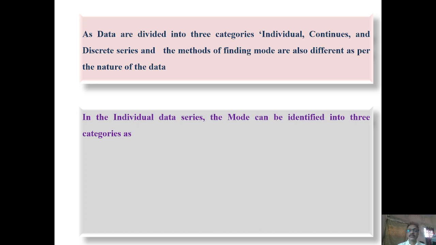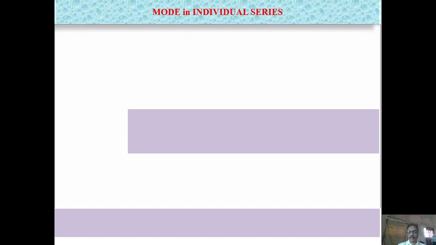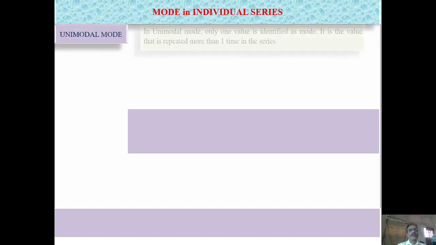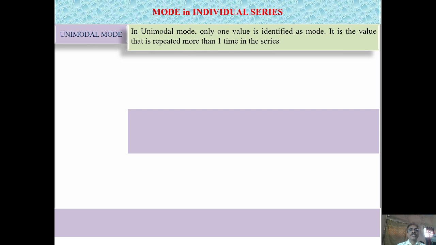In individual series, mode is again divided into three categories: unimodal mode, bimodal mode and multimodal mode. Now we will see what each is. In unimodal mode, only one value is identified as mode. It is a value that is repeated more than one time in the series.